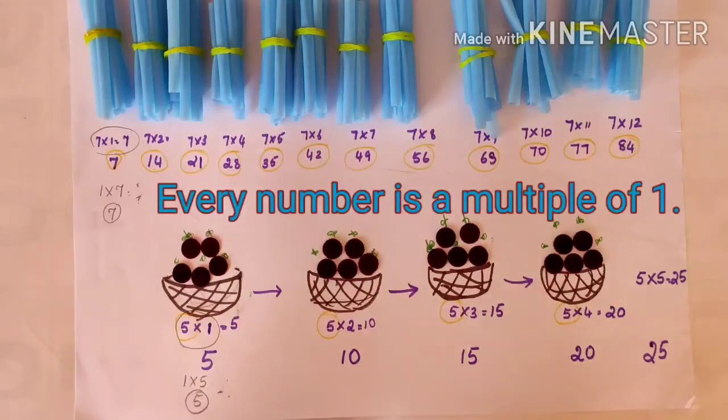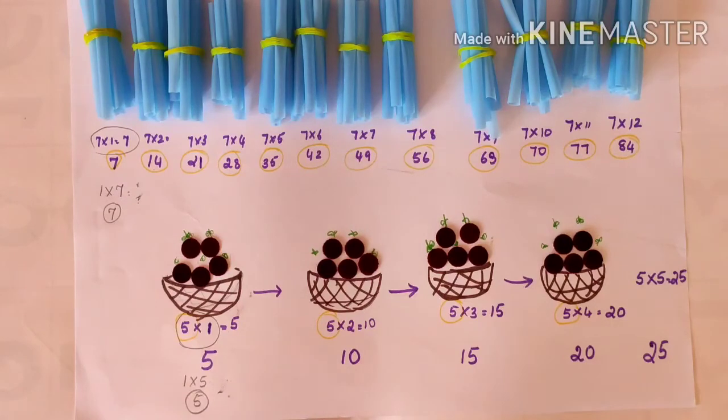Any number you take, that is a multiple of 1. For example, if you take 10, 1 tens are 10 or 10 ones are 10. If you multiply 10 by 1, you will get 10. So 10 becomes a multiple of 1. Every number becomes a multiple of 1.